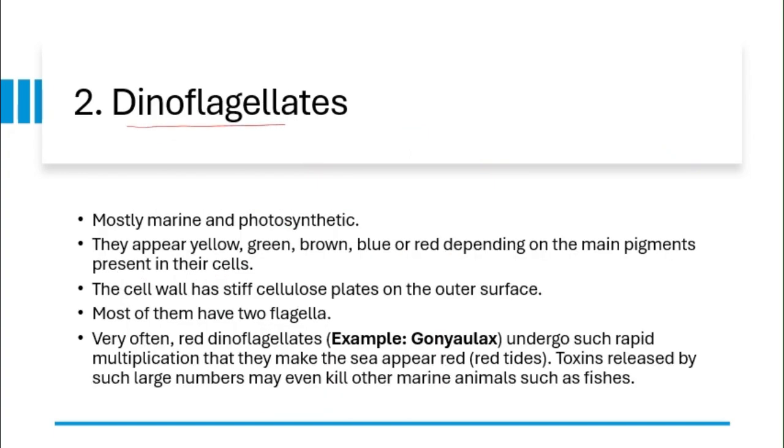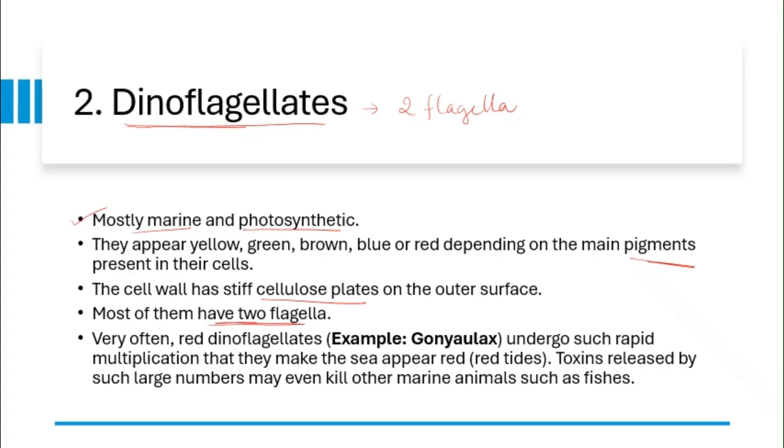Second, dinoflagellates. The name comes because of two flagella. Most of the organisms that come under dinoflagellates have two flagella. That's why it is named dinoflagellates. So this is mostly marine and photosynthetic. They appear yellow, green, brown, blue or red depending on the pigments present in their cells. The cell wall has stiff cellulose plates on the outer surface. Most of them have two flagella as I told before.